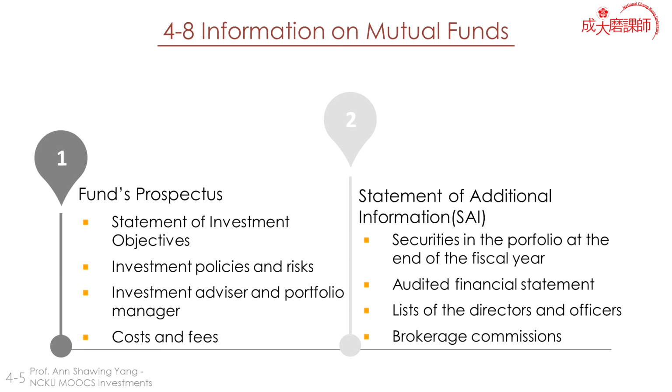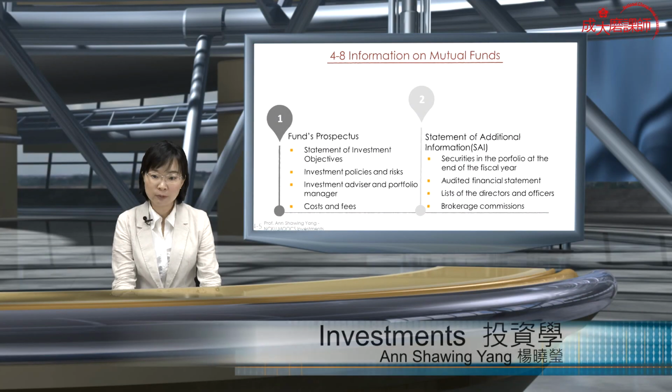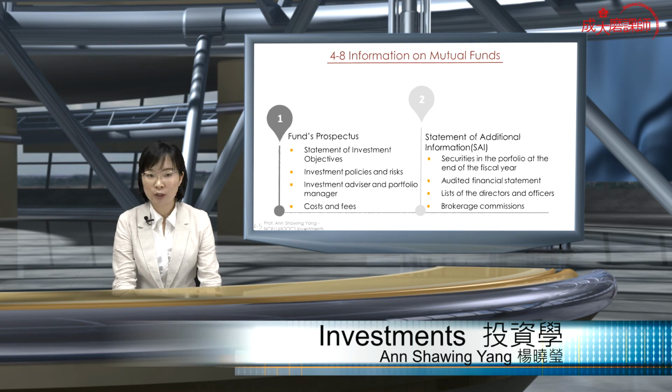Okay, and how about information on mutual funds? Where can I look for information? One of the most important sources is the prospectus. The prospectus is the official document that every mutual fund must register with the SEC, the Securities Exchange Commission of each country. The prospectus lists the statement of investment objectives. It cannot be changed no matter what happens, unless the mutual fund is filing for closure or liquidation. Then the investment objective could be changed, and that will be a new mutual fund being established.